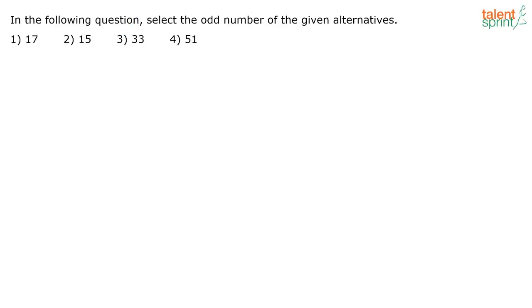Next one. In the following question, select the odd number of the given alternatives. What's the correct answer here? The correct answer here is option 1, that is 17. Only this is a prime number. All others are composite numbers. Like somebody else says, all these 3 numbers are divisible by 3. Only 17 is not divisible by 3. Similar reason. Correct answer is option 1, 17.